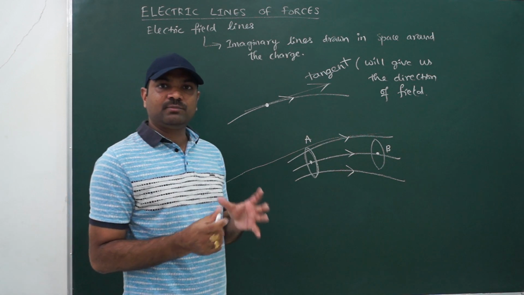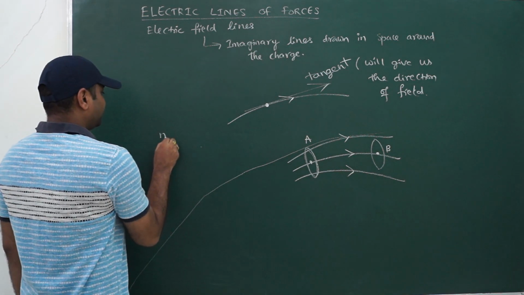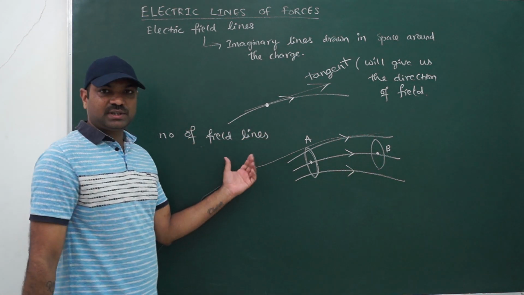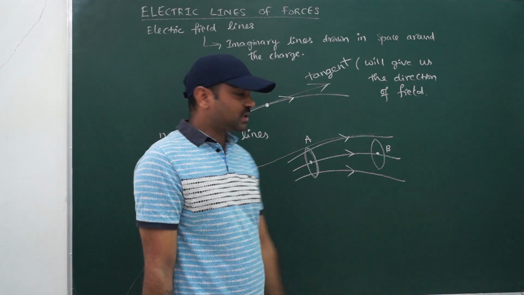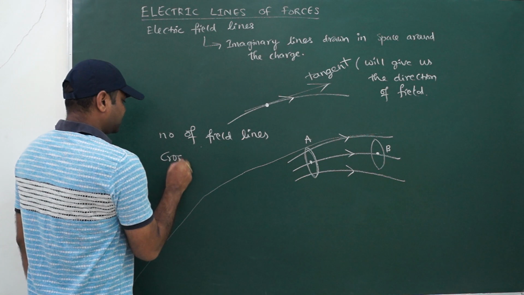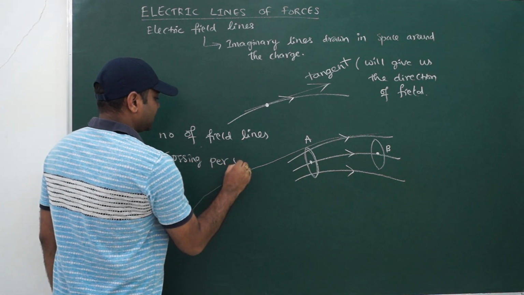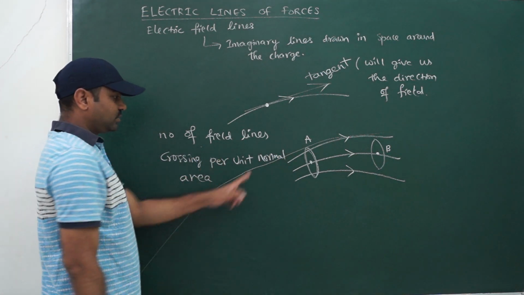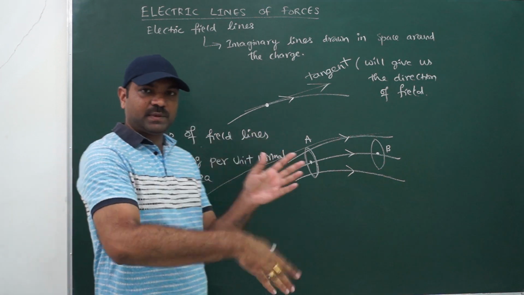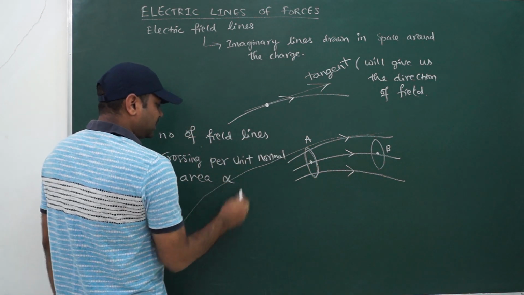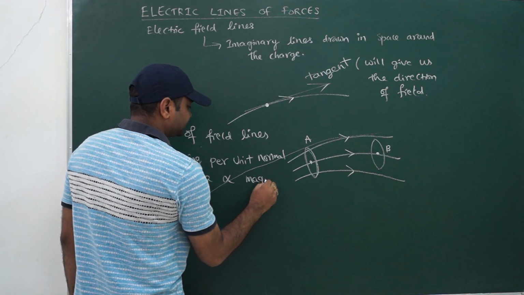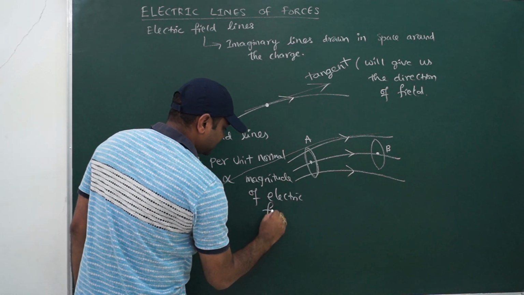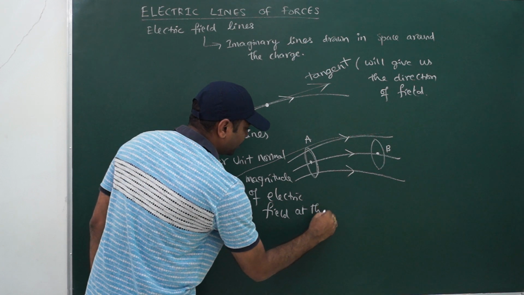So the other important property of field lines, or lines of force, is this. Mostly I use the term field line, but some people use lines of force also. The number of field lines crossing per unit normal area, and the normal area means the perpendicular area, so you have to take the area perpendicular to the field lines, will be proportional to the magnitude of the electric field at that point.